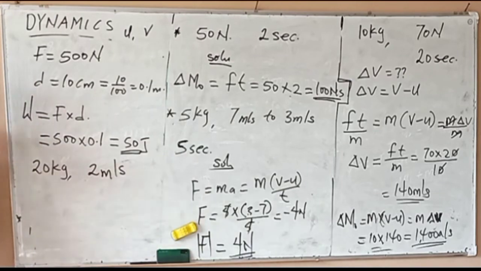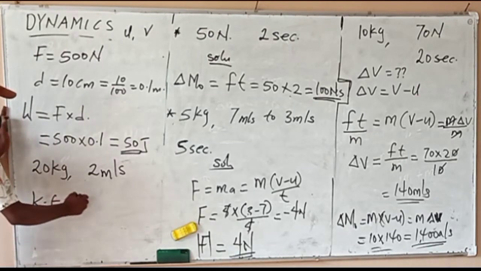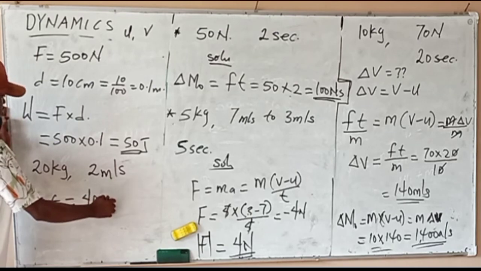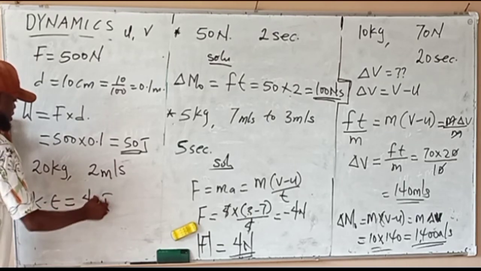What will be the kinetic energy? The kinetic energy will be 40 joules. That will be the kinetic energy.